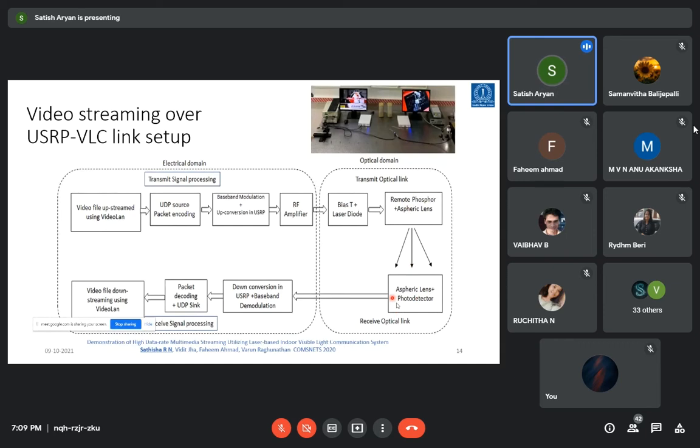There is an aspheric lens at the receiver, and a photodetector which receives the focused light. The photodetector converts the light domain back into the RF, or electrical, domain. Thereby we go for a down conversion in the USRP to the required baseband level, baseband demodulation takes place, UDP syncing is done, and we can stream the video file.